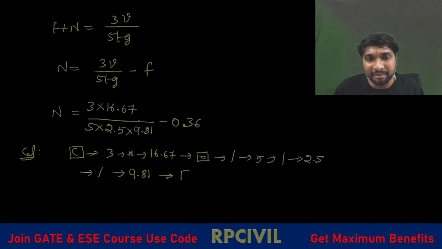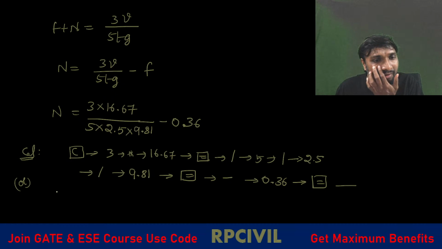And we'll be getting some value, equality symbol. Then this first value is obtained. Then you go for minus, then you write this 0.36. Again equality symbol, you'll be getting the answer. This is one way of solving it. What is another way of solving it?